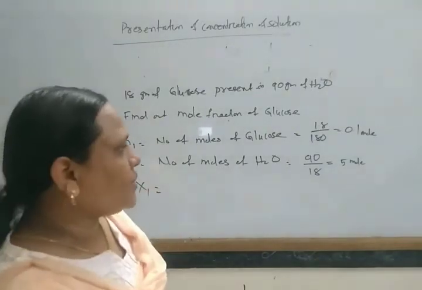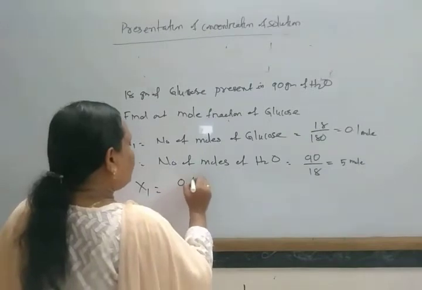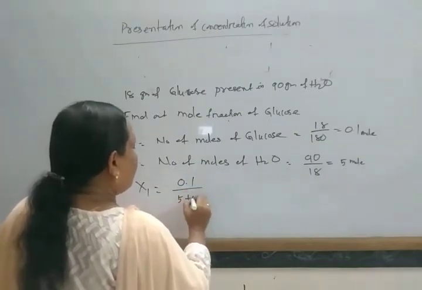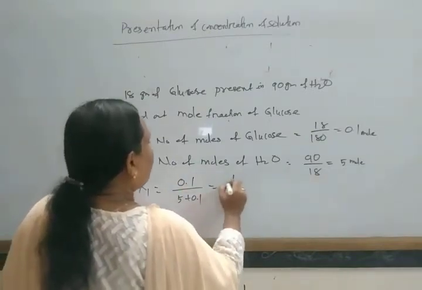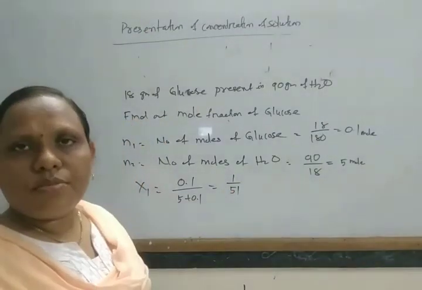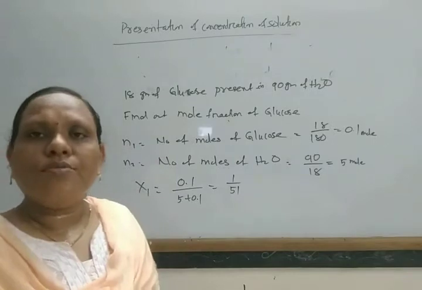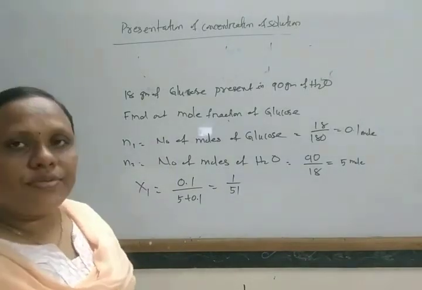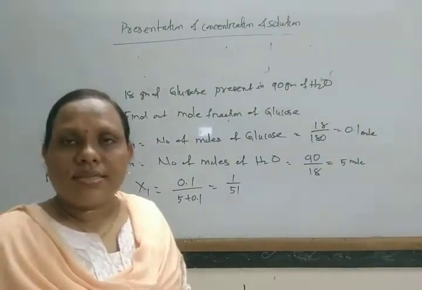So in this way, the mole fraction of glucose X1 is equal to how much? 0.1 by 5 plus 0.1, that is 0.1 by 5.1. Convert in decimal form to find out the mole fraction of glucose.